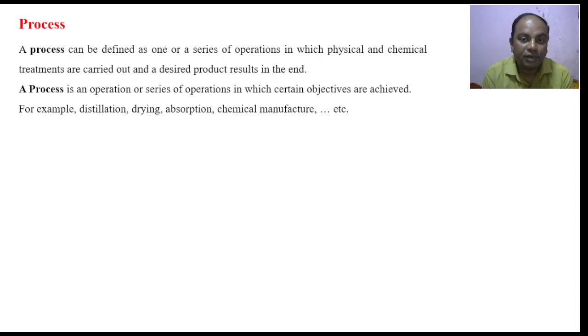So the process is a series of operations. It may be one operation, or it may be a series of operations. What kind of operation? It may be physical and chemical treatment that is given to the chemicals involved in a system, and at the end what we get is the desired product. For example, a distillation unit, drying, absorption, or chemical manufacture in a reactor. All these are examples that involve a certain process.